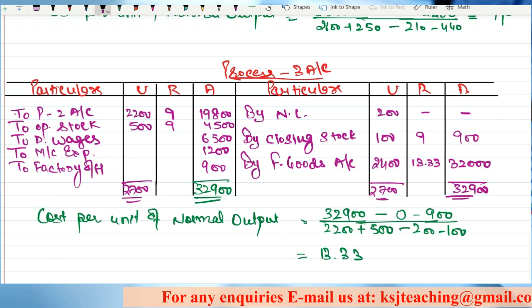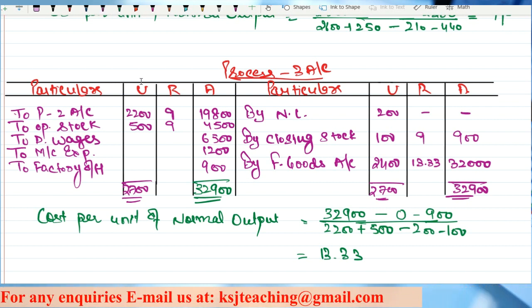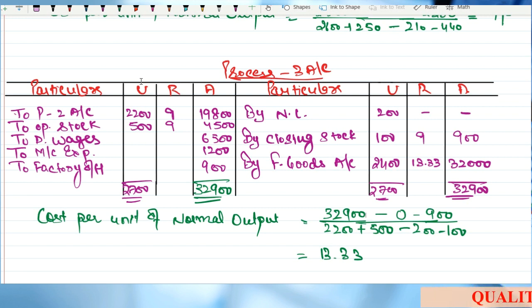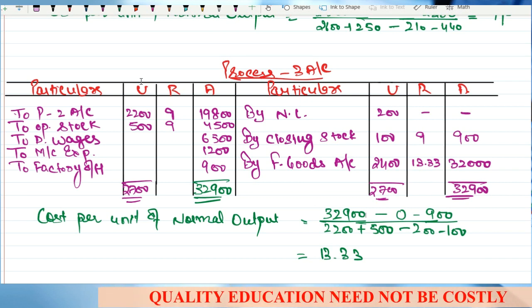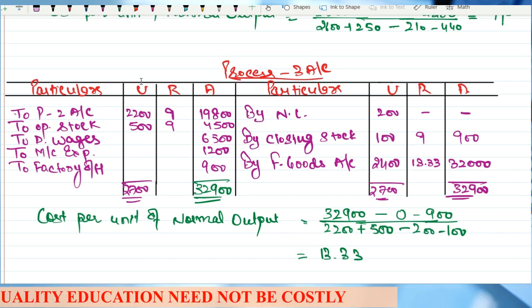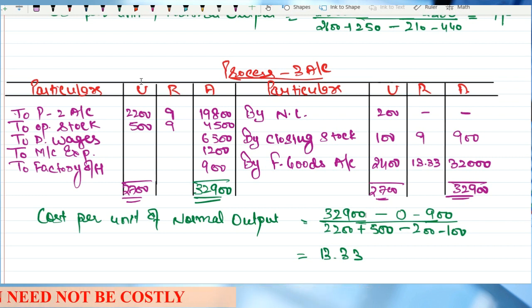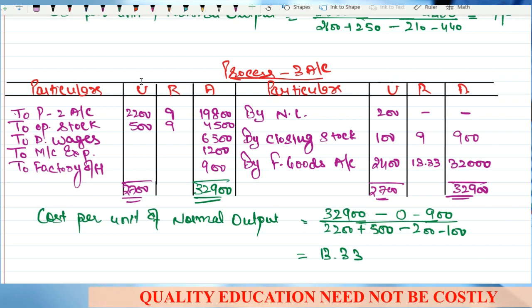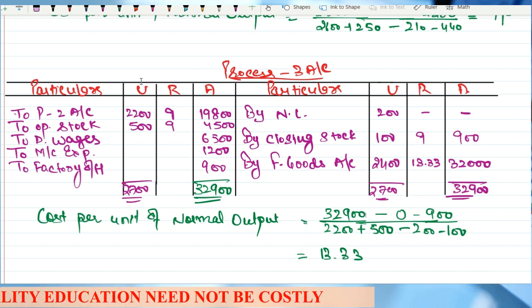So this is how you have to treat the opening stock of raw material and the closing stock of raw material in case you get a question on the value of raw material. You have to be very careful while taking the rates. I have given you the logic: if it is an opening of that process, it is an input of that process, and the input of that process means the output of the previous process. So see the rate at which we are transferring from the previous process to the next process. That is going to be the same rate. Clear? So we are done with this question.